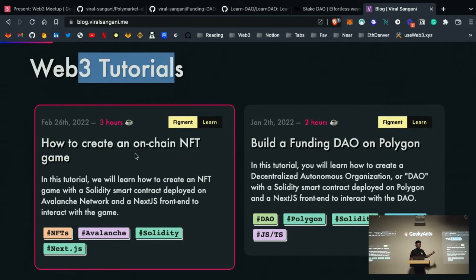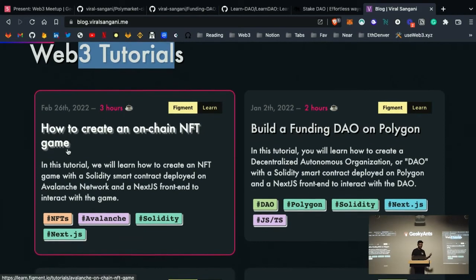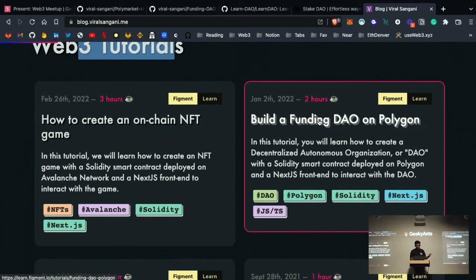The game that I showed you, this is a full tutorial, starting from how I created smart contracts, how I created the UI, how I connected with my smart contracts, how I made a transaction, and how you can see it on OpenSea. All these things are in this tutorial. Then the funding app that I showed you, this is an article on how I made it from start to end.